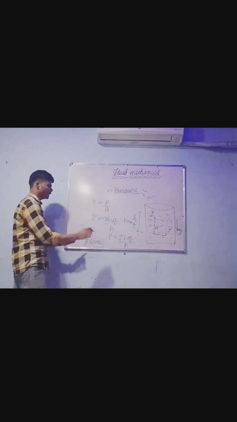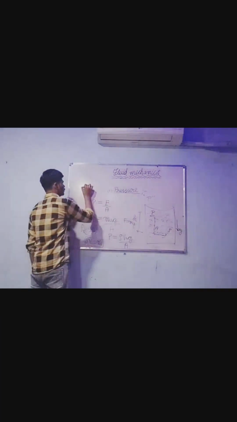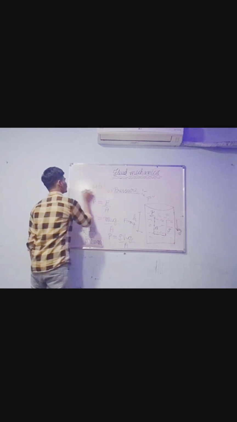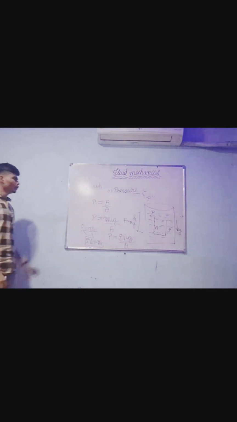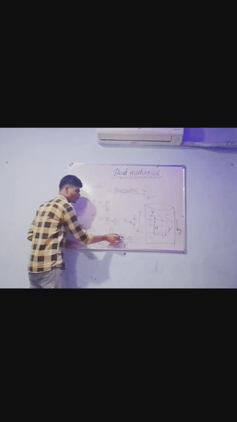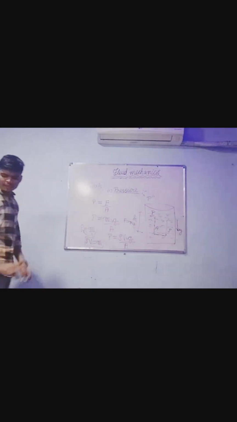Now the next and last step: volume is the product of surface area and height. Put A into H instead of V. So which expression are we going to get? Take a snapshot of it.